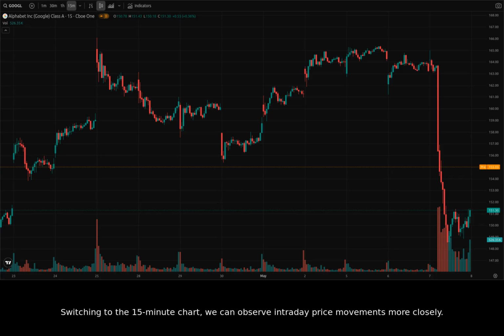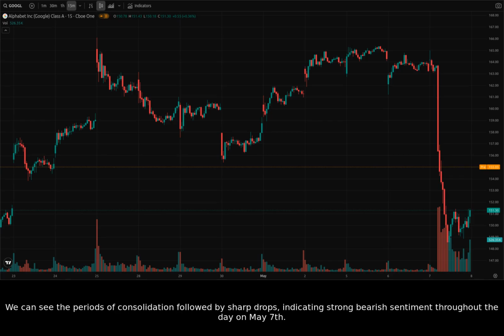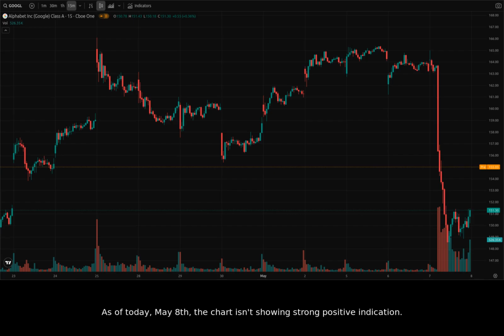Switching to the 15-minute chart, we can observe intraday price movements more closely. We can see the periods of consolidation followed by sharp drops, indicating strong bearish sentiment throughout the day on May 7th. As of today, May 8th, the chart isn't showing strong positive indication. However, volume remains high, indicating continued interest and volatility.